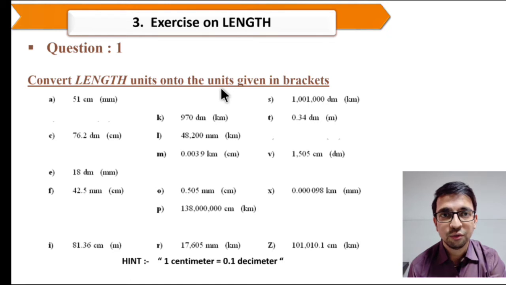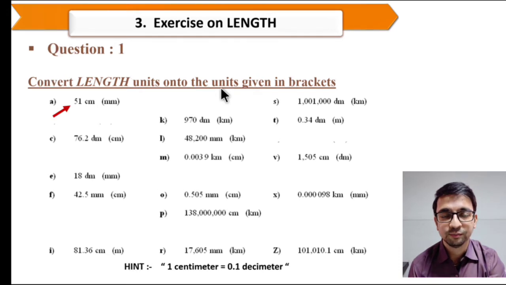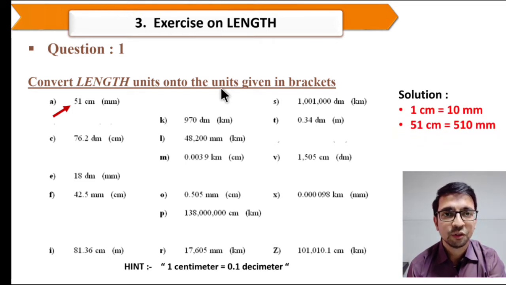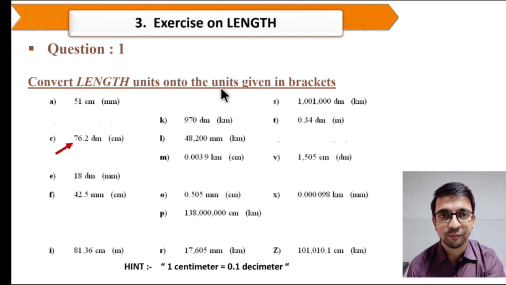So now exercise based on these length. In this you have to convert length unit onto the unit given in bracket. So first one, 51 centimeter, convert them into mm. So 1 centimeter equal to 10 mm. So 51 centimeter equal to 510 mm.